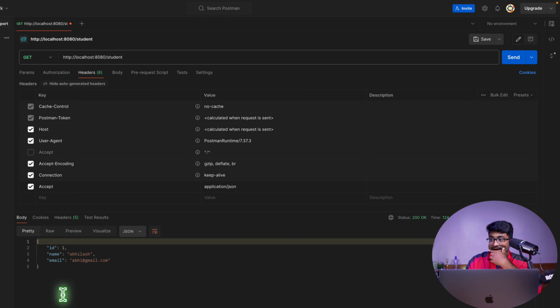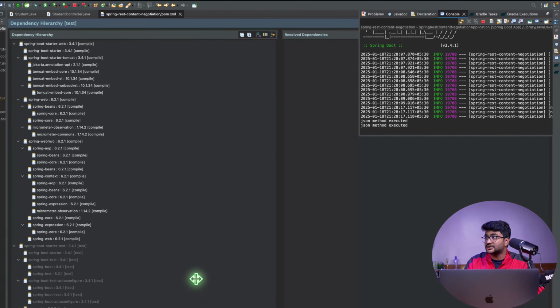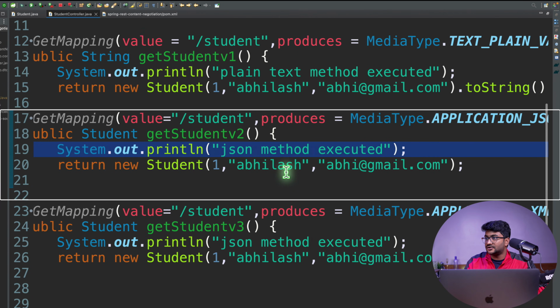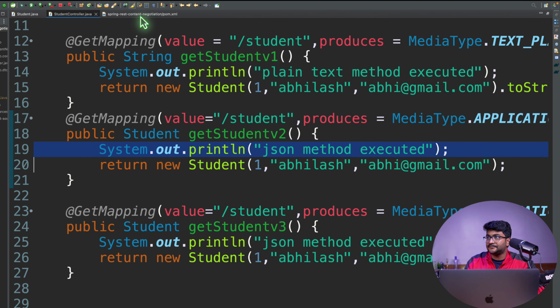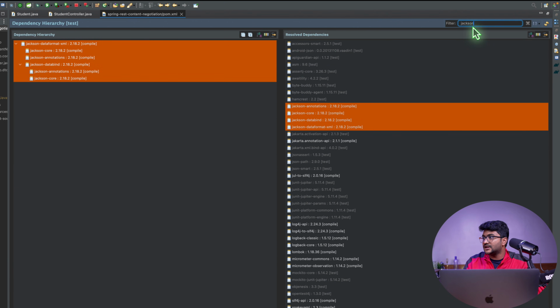What I'm expecting is that I'm not supposed to get the data over here in JSON format, because I have removed the JSON support from my Spring Boot application. But how is it even working? Let's just check on that. So everything is good here in the pom.xml. Do we have the Jackson? Oh, well, we have the Jackson support here.